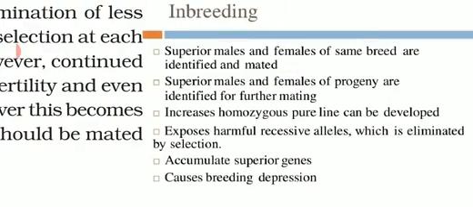Superior males and females of the same breed are identified and mated. The term superior means, if we take the example of cattle, the male will be a bull and the female will be a cow. A superior male is one with good strength. Note down, good strength is also known as vigor.